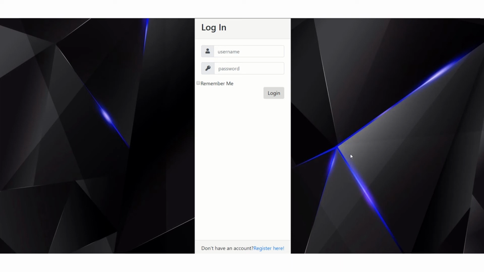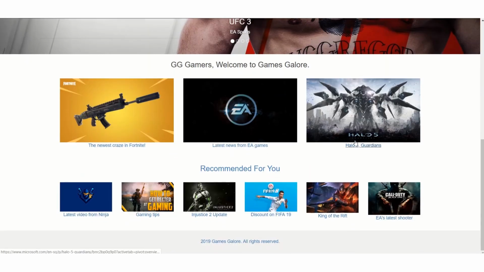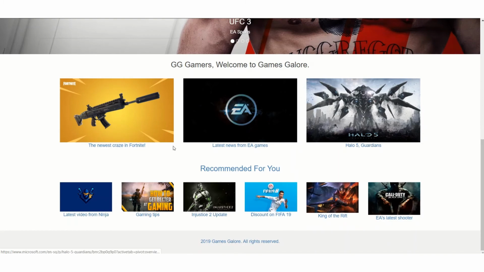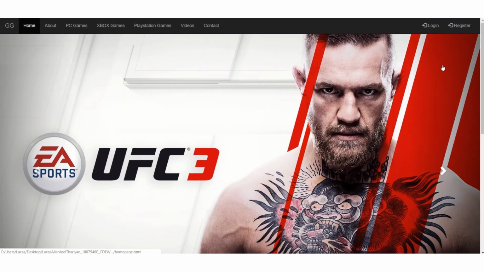So this is just my general login page. The users can create their usernames and passwords, for example, Prasad, password, remember, and they'll be logged in to my website. And once they are logged in, it will show all their reviews, things like that. And if they do not have an account, they can click here on the register button so that they can register for an account if they do not have a pre-existing one.